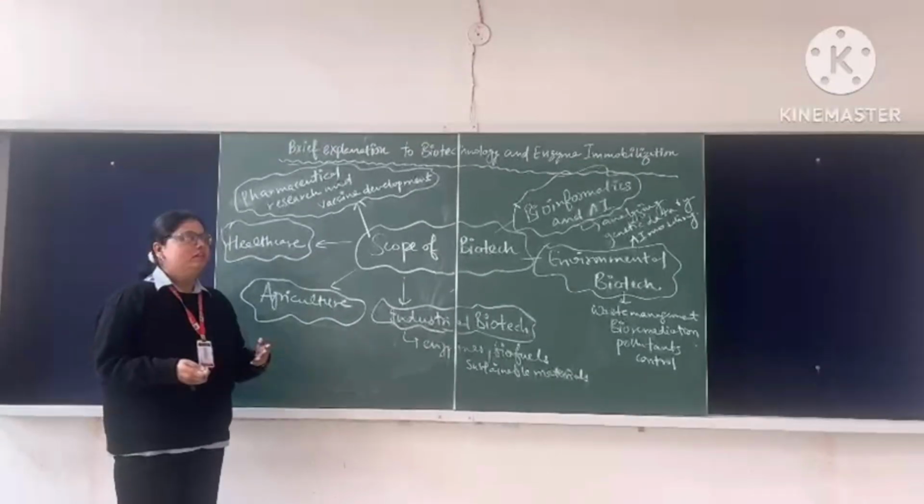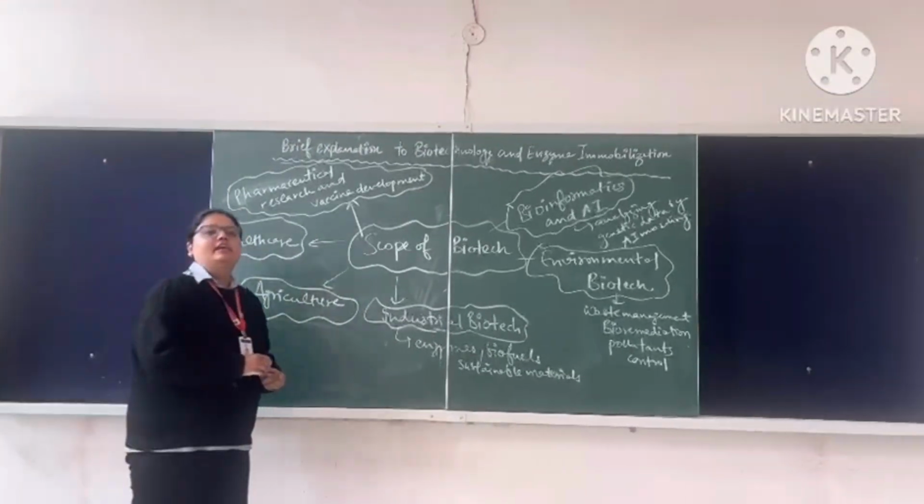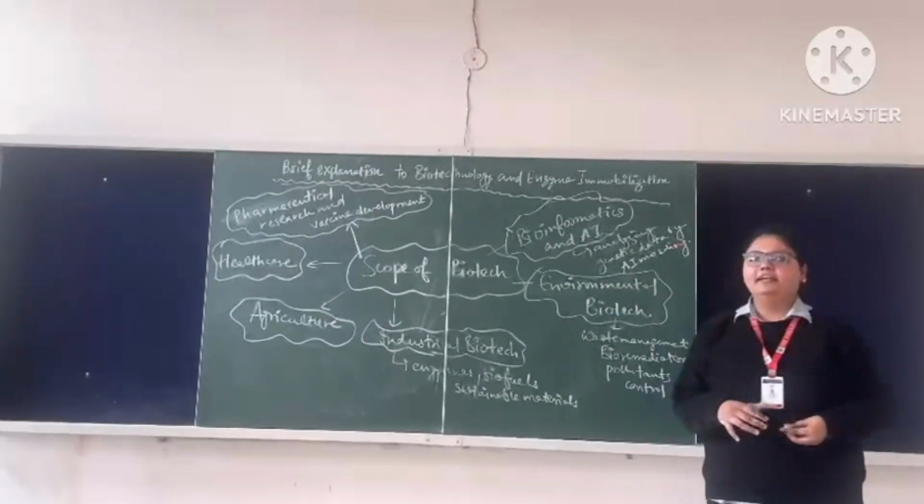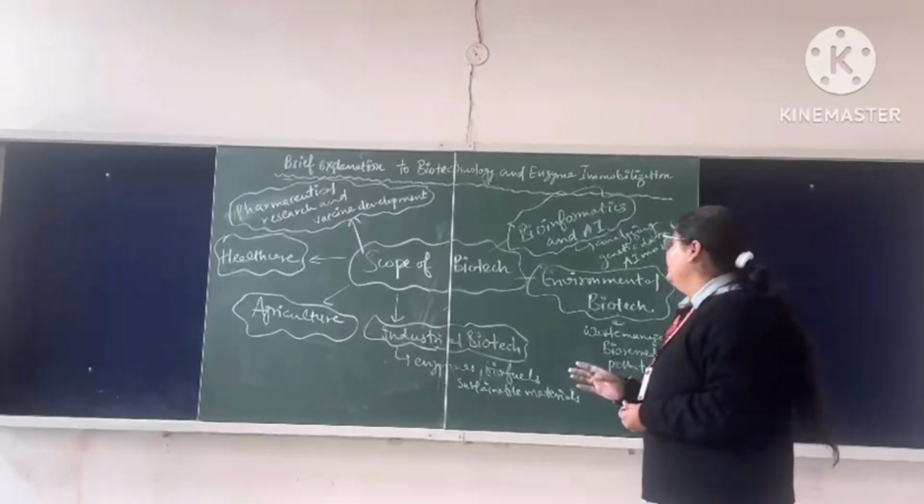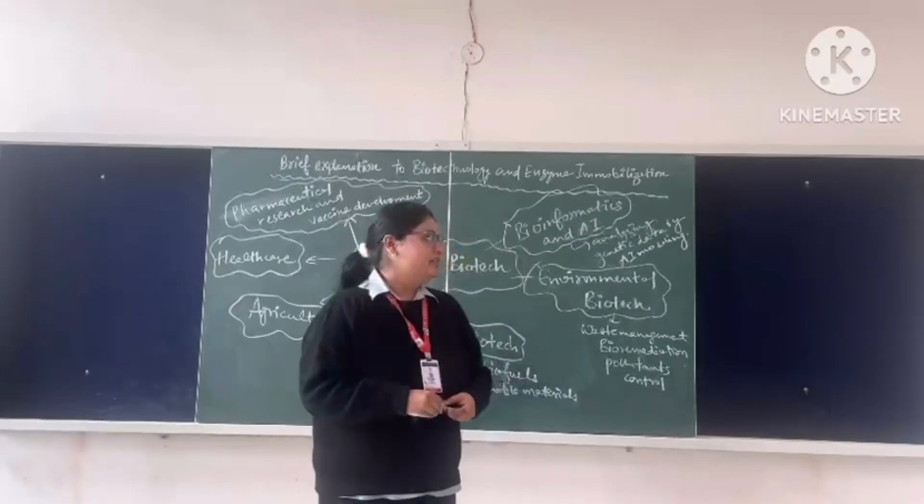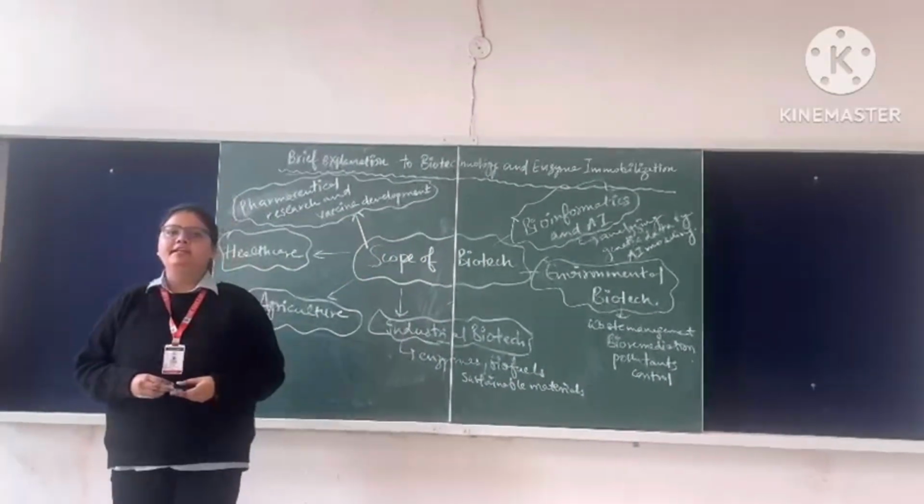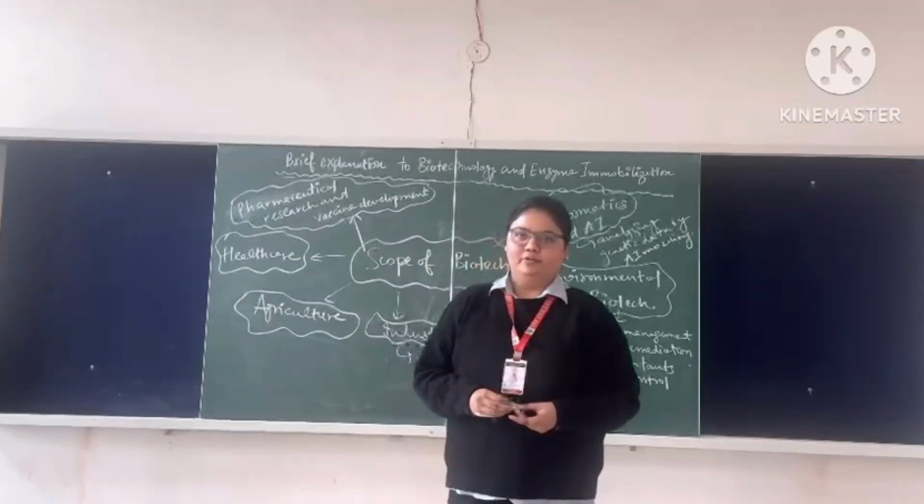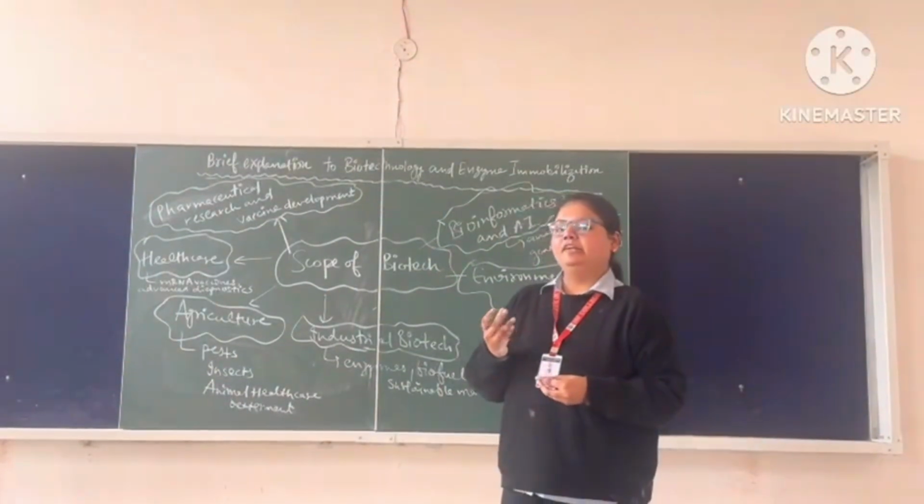The scope involves, first, pharmaceutical research and vaccine development, then agriculture, after that healthcare, which is the major point, then industrial biotechnology, after that bioinformatics and artificial intelligence, and at last environmental biotechnology. Now I will explain it one by one.